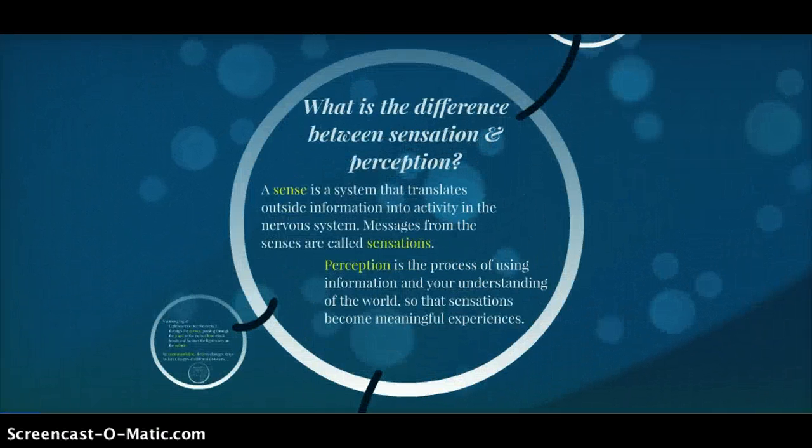What is the difference between sensation and perception? A sense is a system that translates outside information into activity in the nervous system. Messages from the senses are called sensations. Perception is the process of using information and your understanding of the world so that sensations become meaningful experiences.